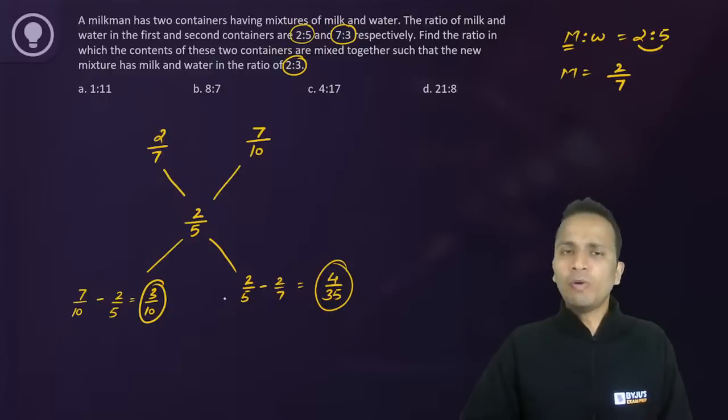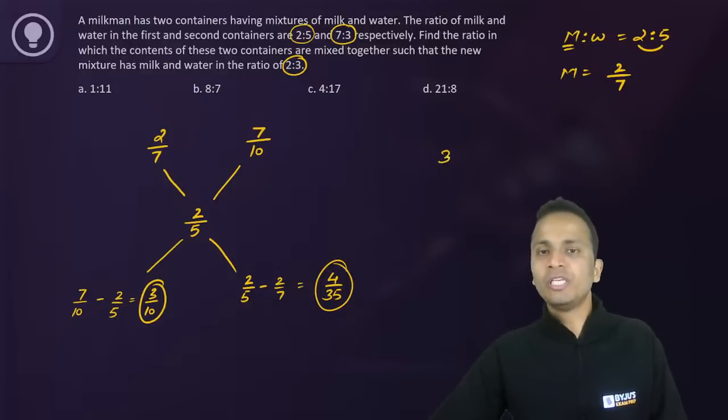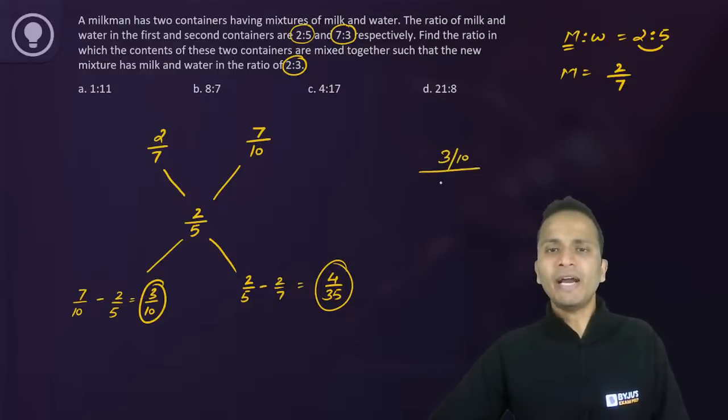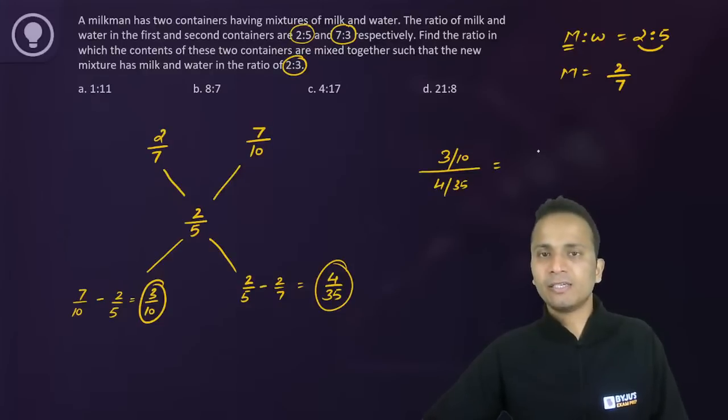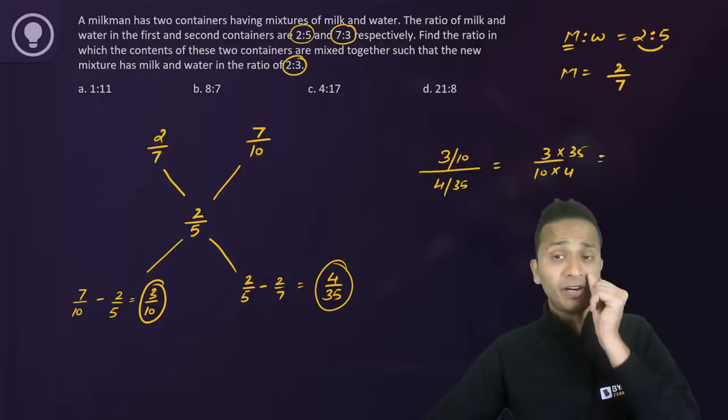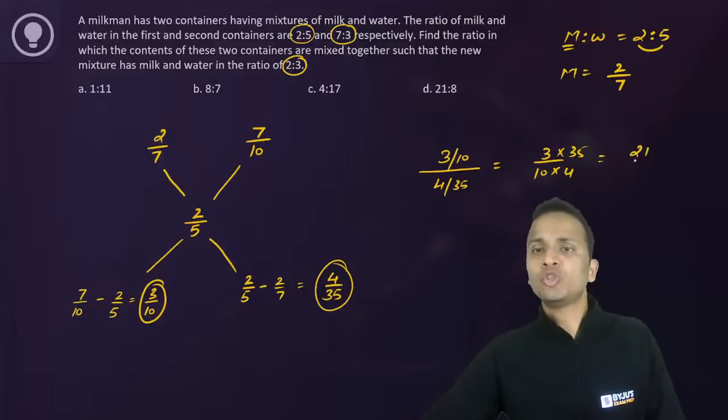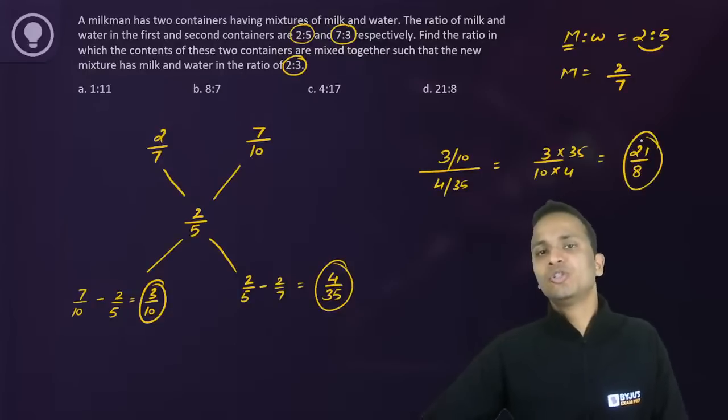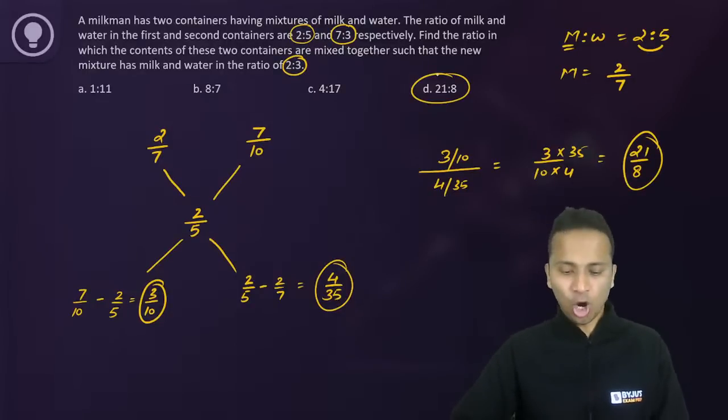Now I have these two values on which I have applied the allegation. Now you can calculate the ratio of these two values. So 3 upon 10 divided by 4 upon 35 can be written as 3 divided by 10, denominator में 4 आ जाएगा and ऊपर 35. Let's simplify this ratio. So it will come out to be 21 upon 8. So 21 upon 8, that is option D.